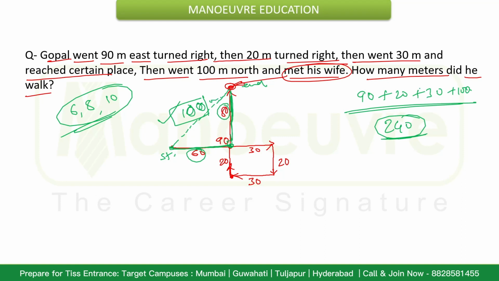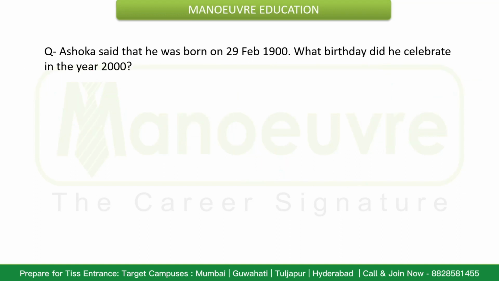But if he is asking for the total, how many meters did he walk, that will be the addition of all the distances he traveled, that will be 240. So in that case this seems to be the answer. So there is a little ambiguity in this question as far as the options and the framing of the words are concerned. So we have seen it both ways, how two different answers are possible if we take into consideration two different things. Now let's focus on this question.